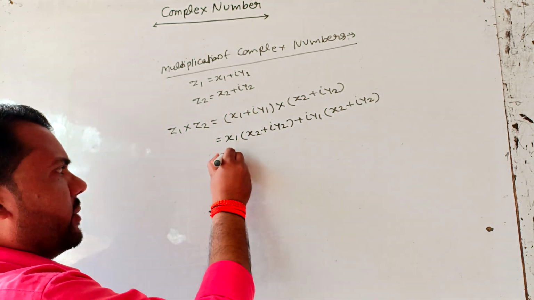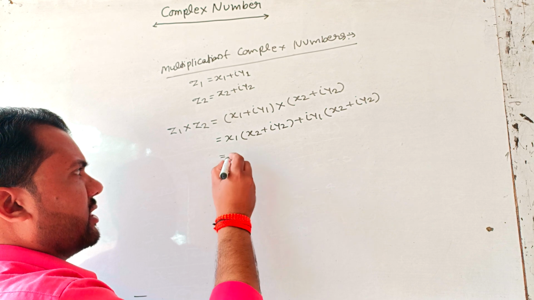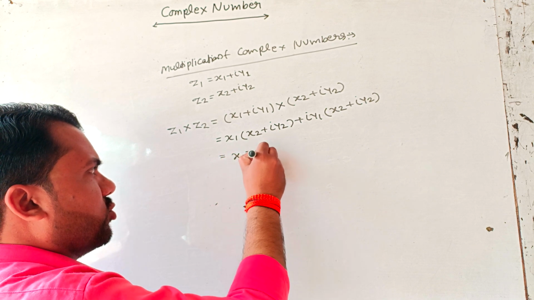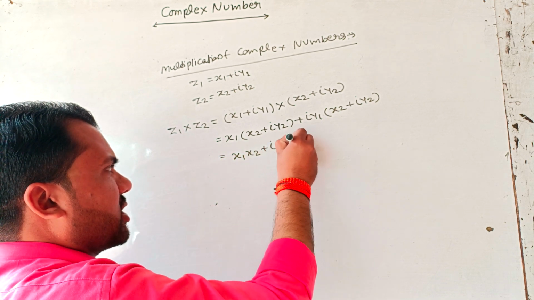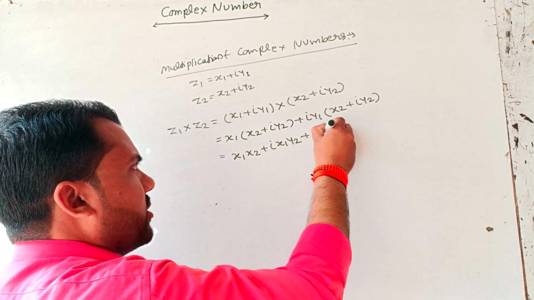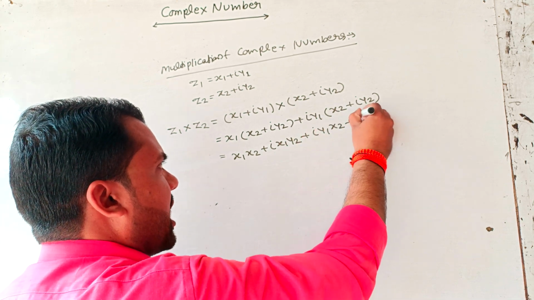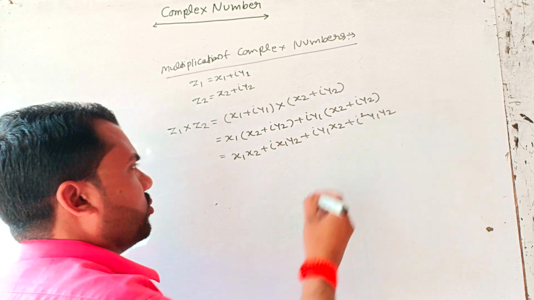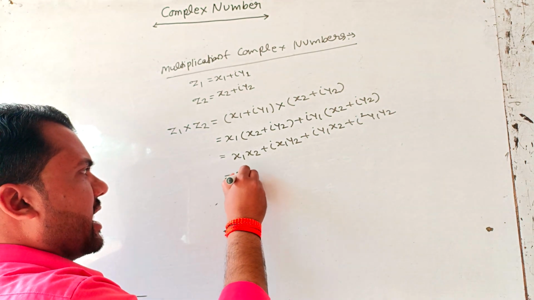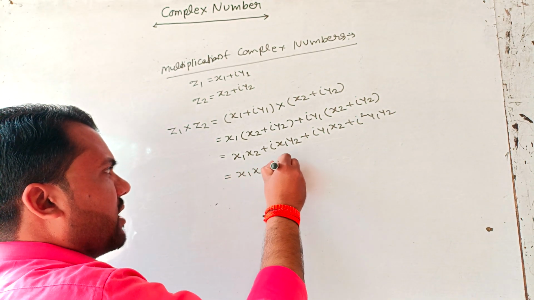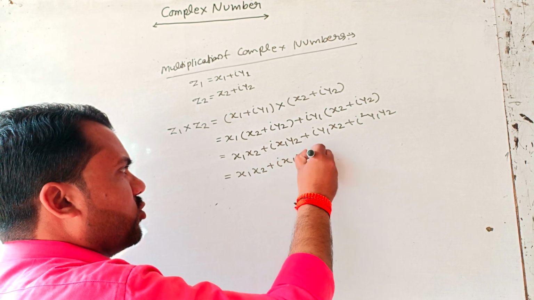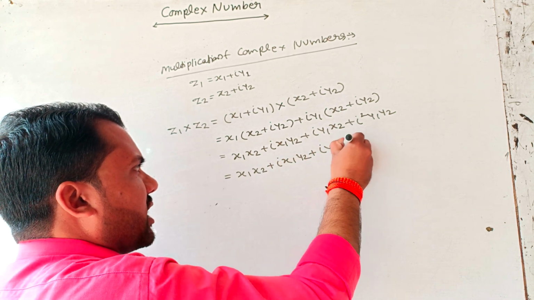Now x1 is operated in bracket, then we get x1 x2 plus i x1 y2 plus i y1 x2 plus i square y1 y2.